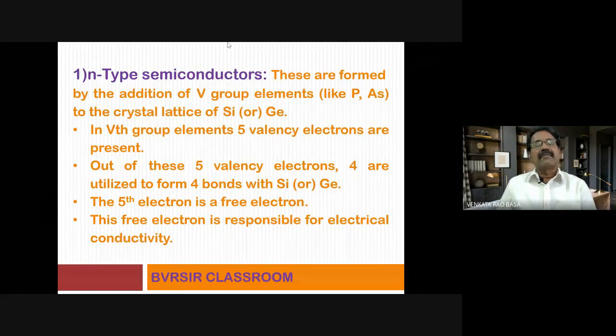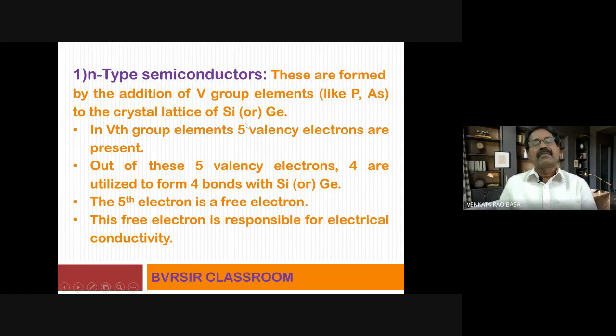In the previous slide, we studied that extrinsic semiconductors are again divided into two types. The first type is N-type semiconductors, negative type semiconductors. These are formed by the addition of fifth group elements like phosphorus, arsenic, etc. to the crystal lattice of a fourth group element like silicon or germanium.